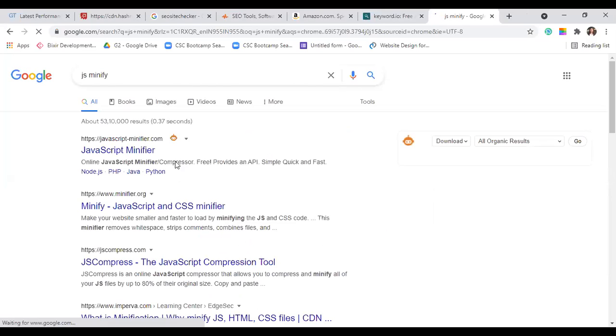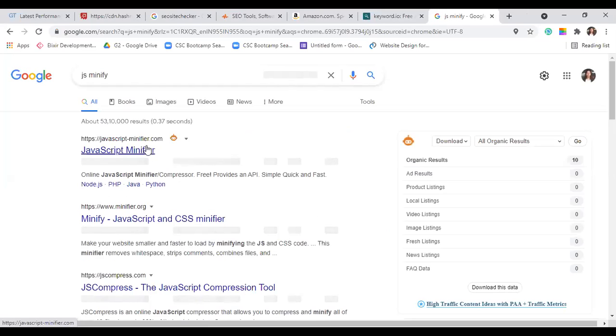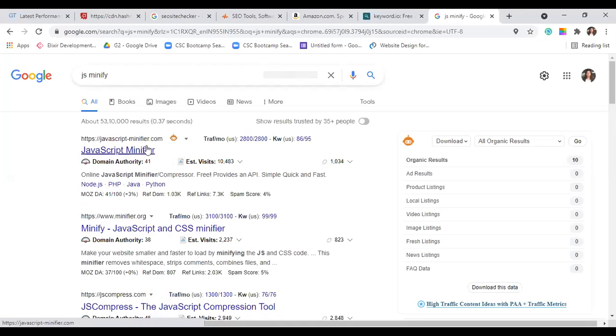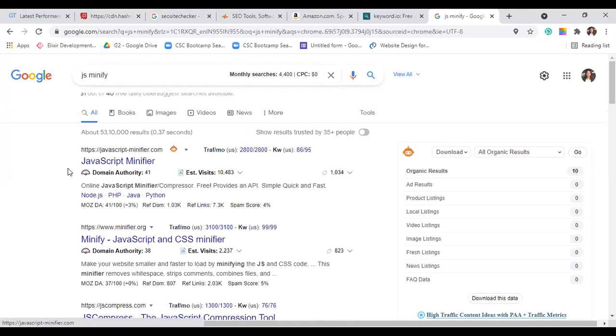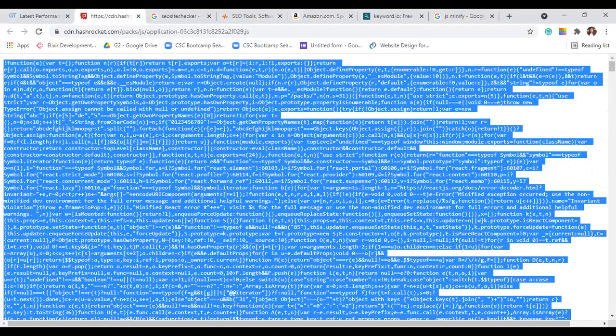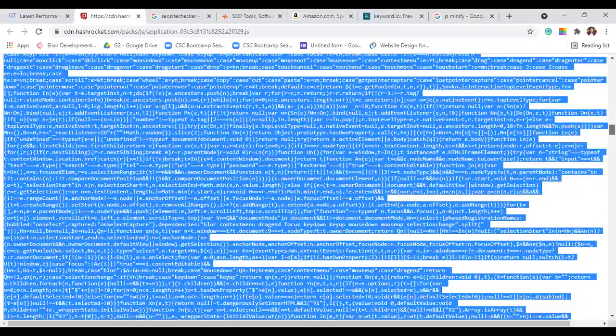Okay, now what is a minifier? Why do we need this? First of all, we sometimes need to minify our code. There is usually this amount of code behind your website. This is the coding that's going on.